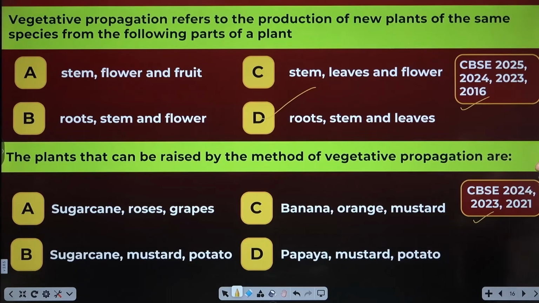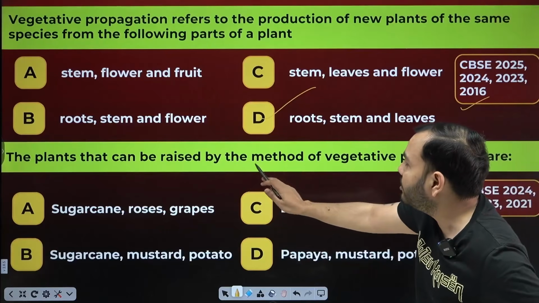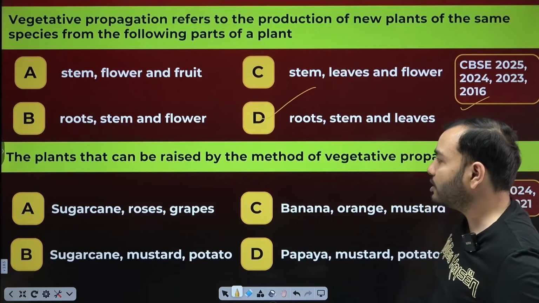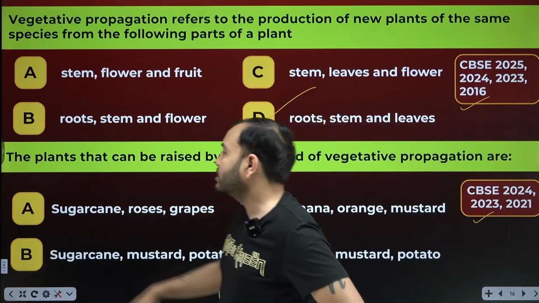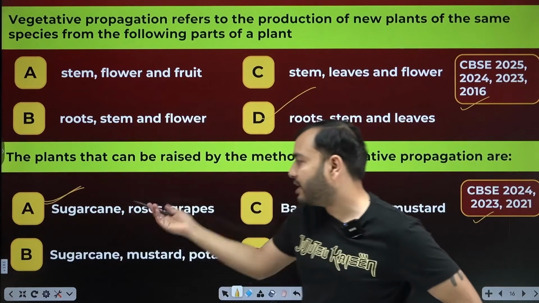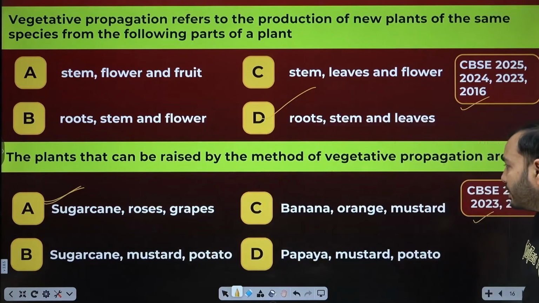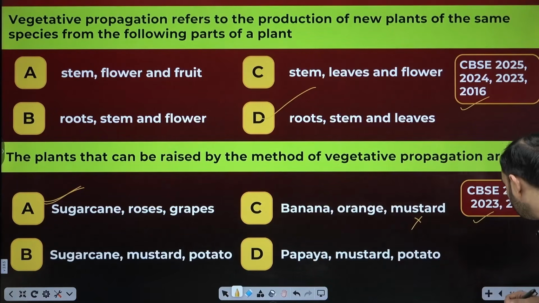2024, 2023, 2021, what is it? The plants that can be raised by the method of vegetative propagation are sugarcane, rose, grapes. What are these obtained from? They are obtained from layering and grafting. The very first option is correct. Sugarcane, roses and grapes. Here banana and orange are correct. Mustard is wrong. Sugarcane, roses. Clear? Come on, let's move forward.